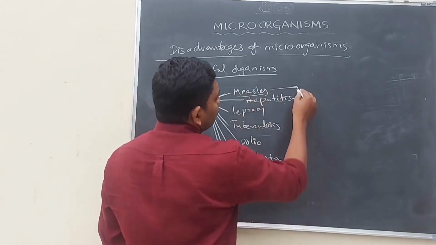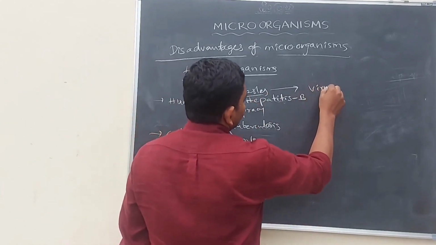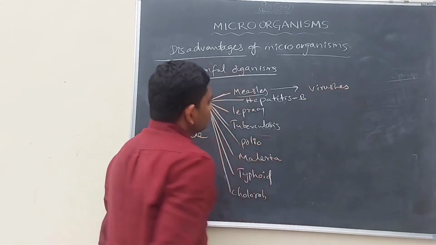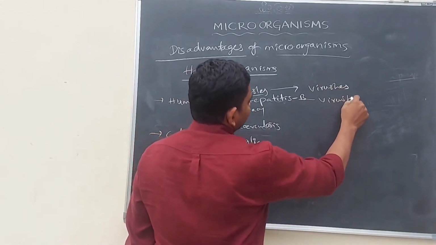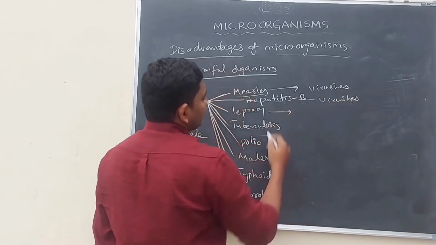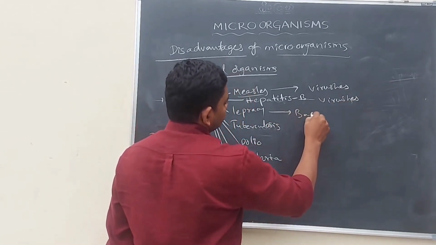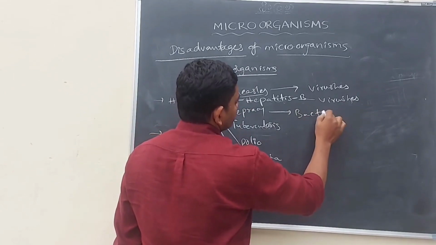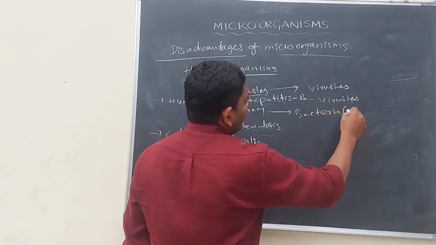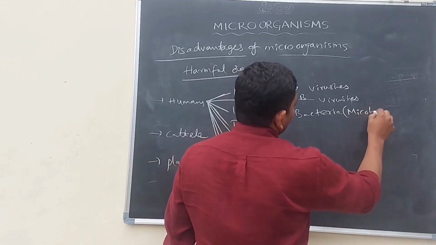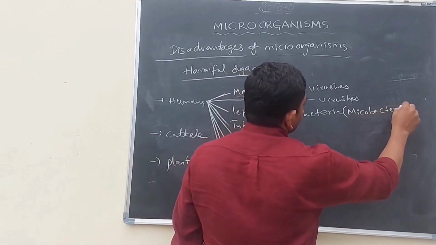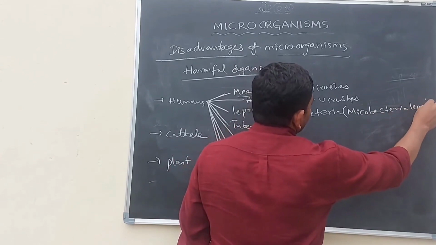Measles is due to viruses. Hepatitis B is due to viruses. Leprosy is caused by bacteria, the bacteria name is Mycobacterium leprae.